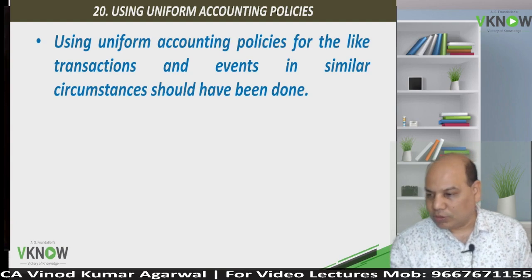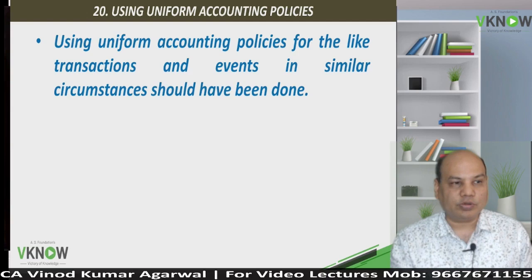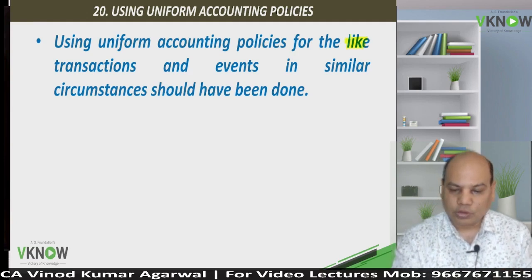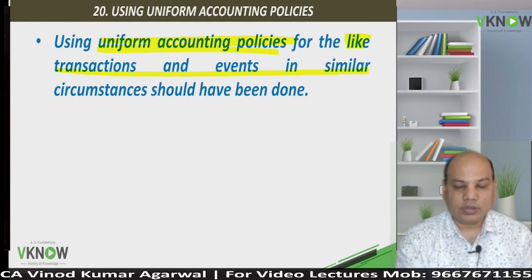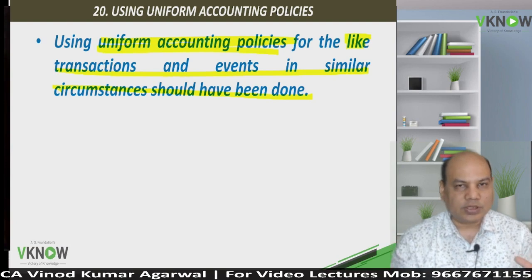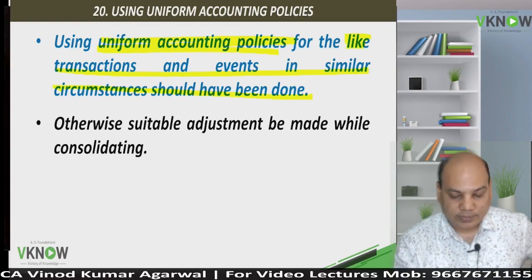What about uniformity of accounting policy? Uniformity of accounting policy means investor and associate should follow the same accounting policy for the same kind of transactions and circumstances, so that when you are consolidating, the entire profits are based on the same accounting policy. But practically it may not be possible.